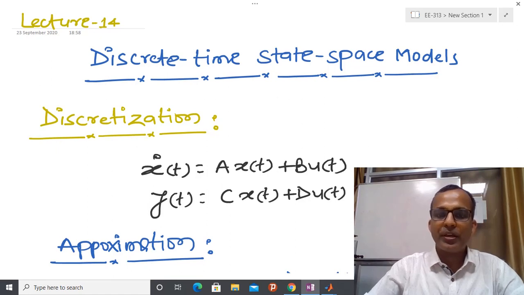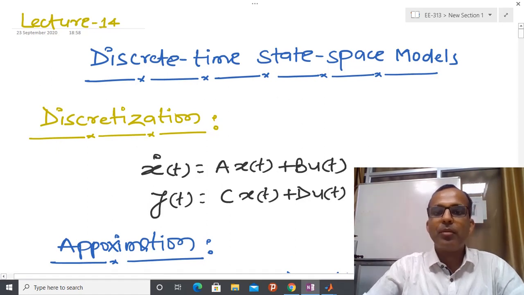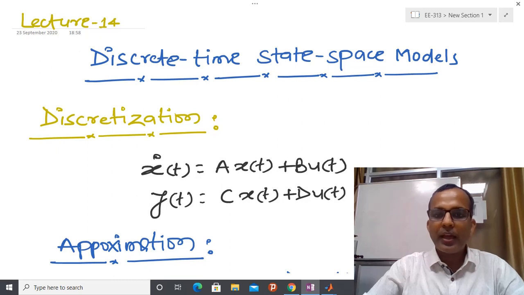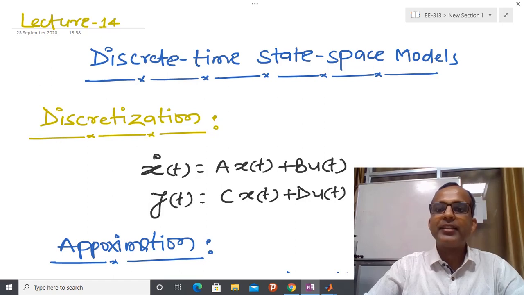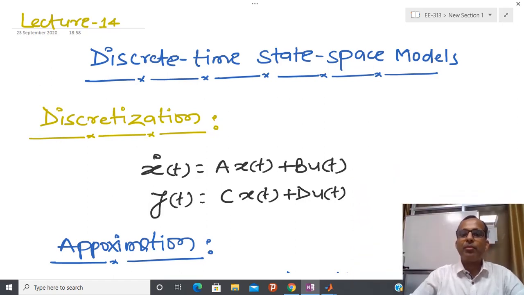You all know that most of the computers we are using at present are digital computers. But whatever models we have developed or discussed in the previous classes are continuous time models, meaning for each time I have information of a state and of the output, but a computer is only able to understand discrete data.